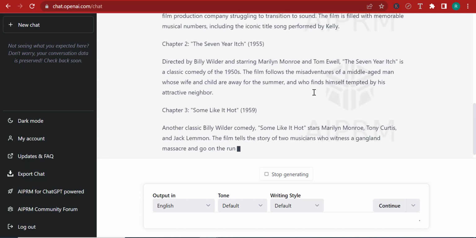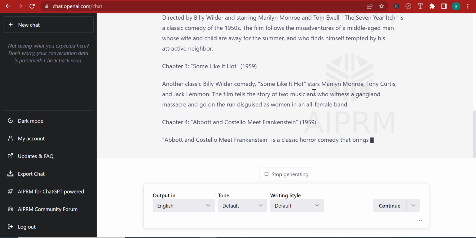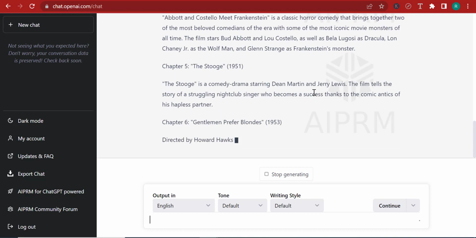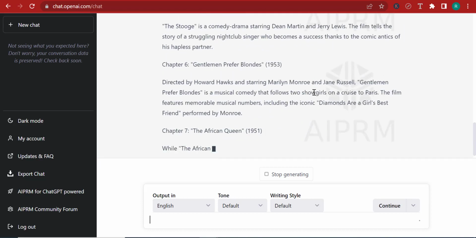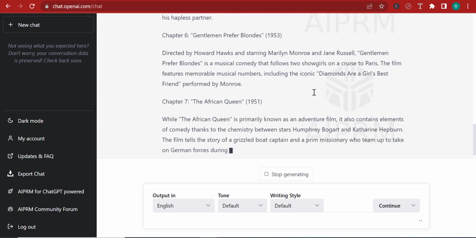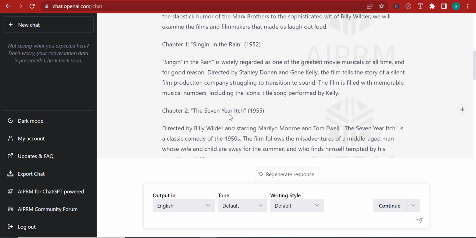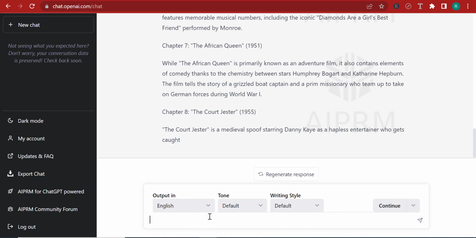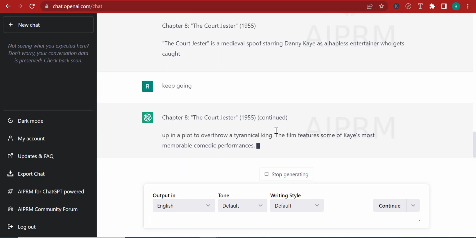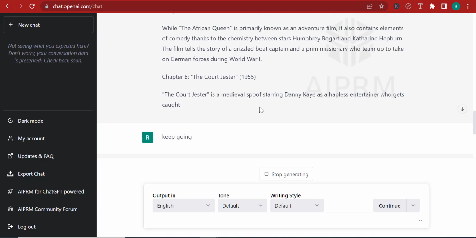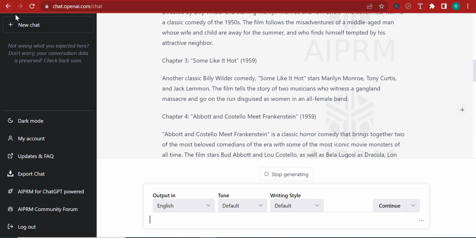And all I have to do after it writes the book is copy the book, repurpose it, use Canva to format the book, and publish it on Amazon, right? And I can sell it as my own book. So this is how great this stuff is. Over here, it's only written the chapters. So I can just scroll down and say, keep going, because sometimes it can slow down or it can stop. And now it is going on and writing more. So this is just with one click, it's writing an entire ebook.